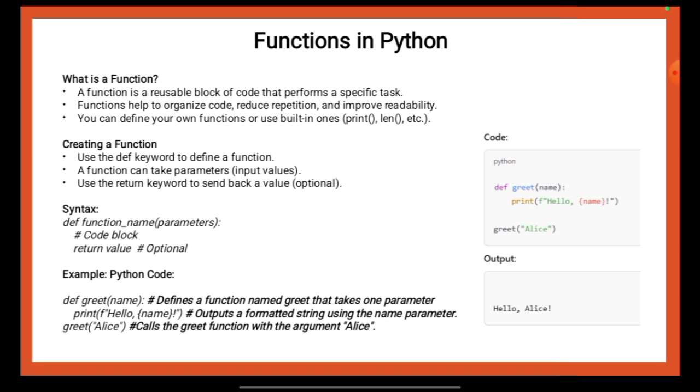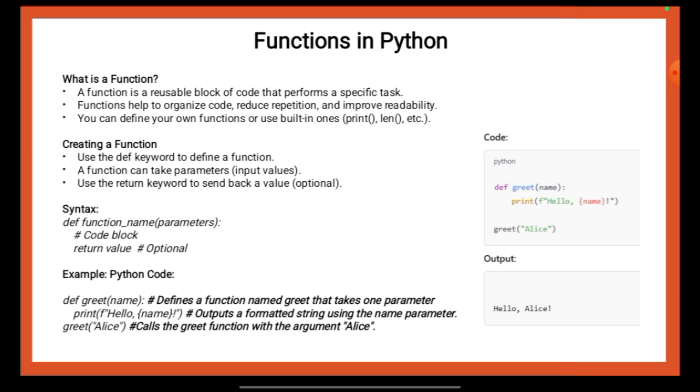So from these details we can say that a function in Python is a reusable block of code that performs a specific task. Functions help you organize code, reduce repetition, and improve readability. You can define your own functions or use built-in ones like print and len. To create a function, you will have to use the def keyword followed by the function name and parentheses that may include parameters. A function can take parameters, like input values, and use the return keyword to send back a value, which is optional.